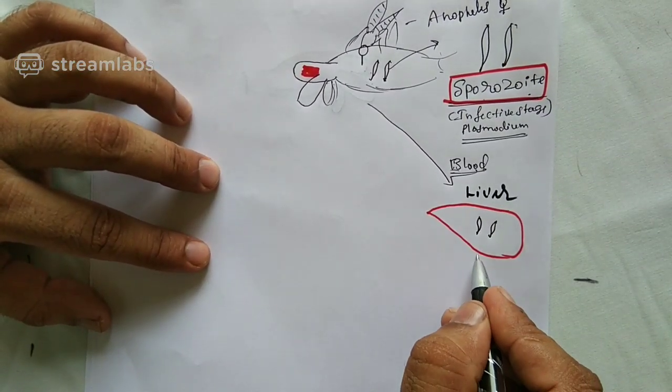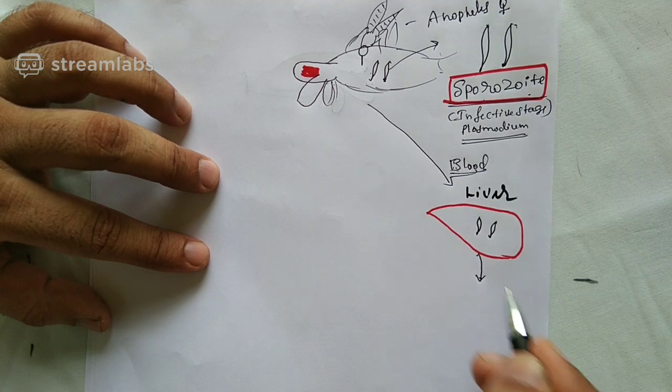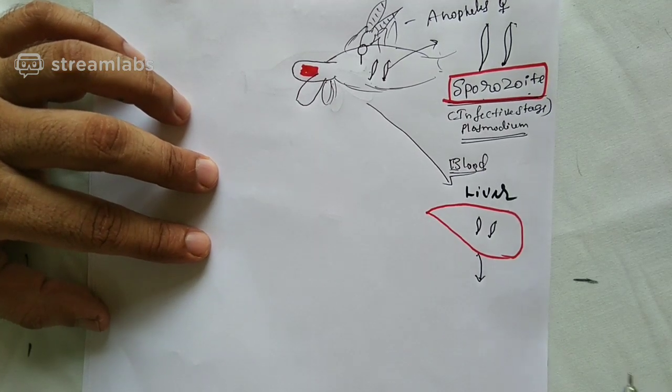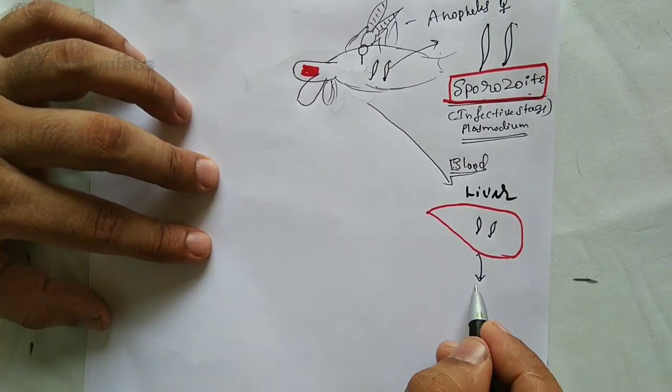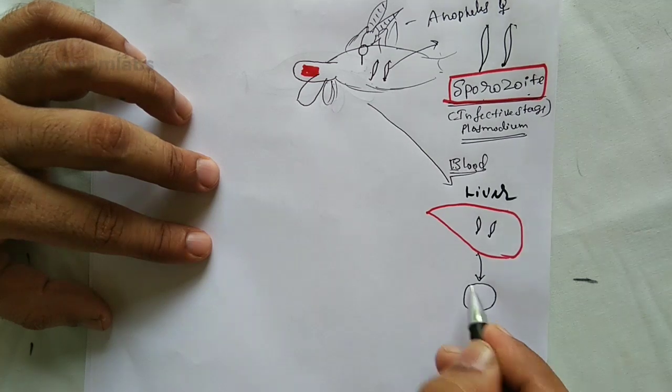Now, whatever condition occurs happens in the case of liver cells. I am drawing some liver cells here. These are all liver cells.